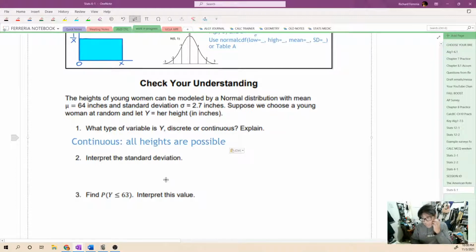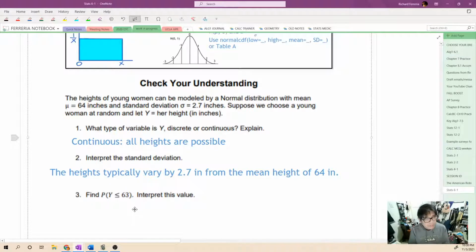Since all heights are possible on any interval, we would say that this is a continuous distribution function. There are not certain set places where we have height. It could be anything in between any two numbers. Now the standard deviation is 2.7. How do we interpret that? Well, we would say that the heights typically vary by about 2.7 from the mean height of 64 inches.